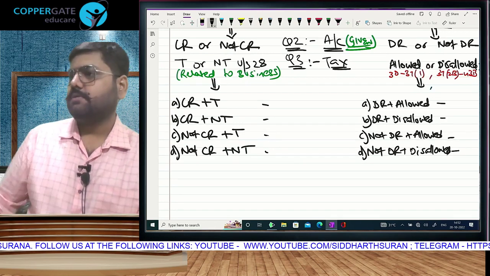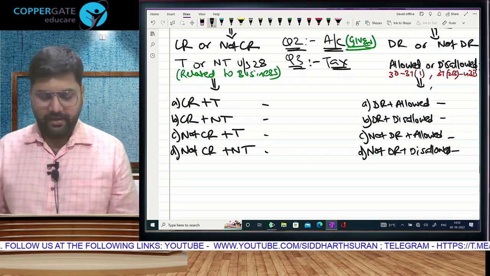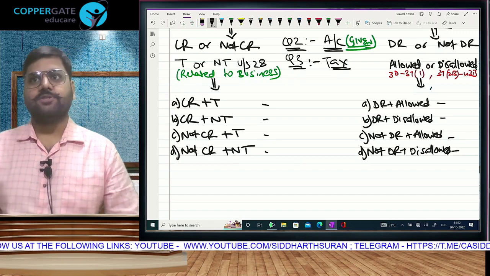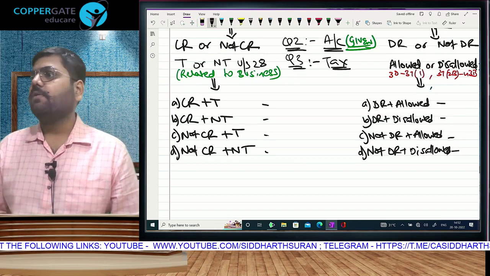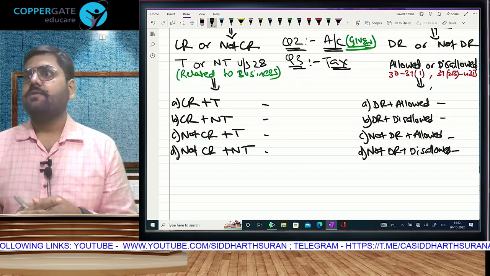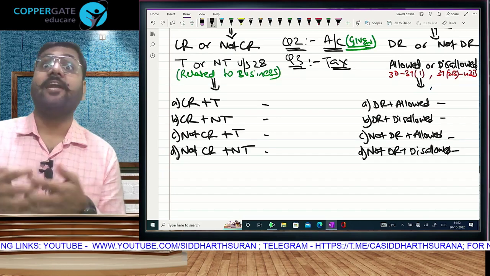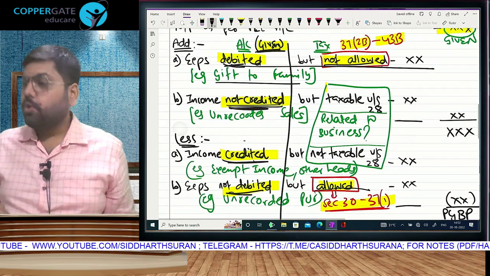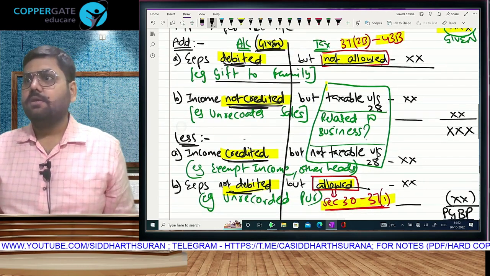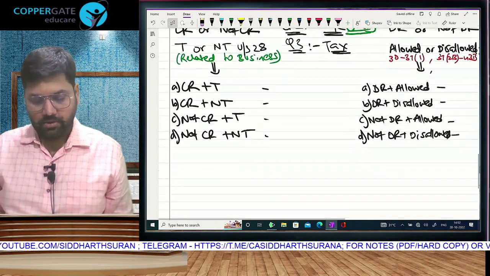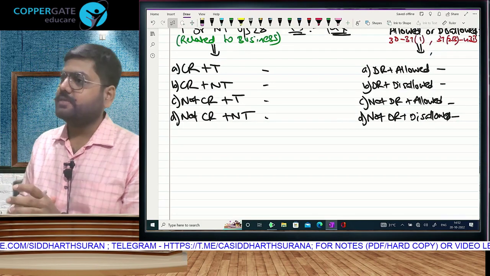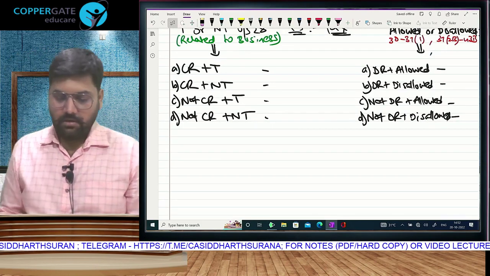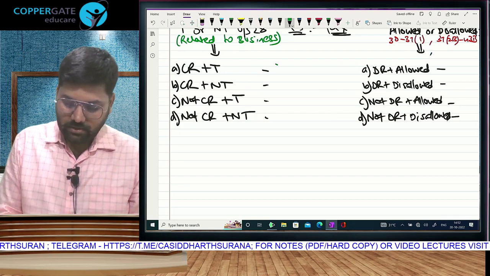Next task is to identify out of the 8 possibilities which are right, meaning the assessee has not made any mistake. Look, we do add or less only if the assessee has made a mistake. Correct or not? So credited and it is taxable under PGBP. No mistake, so no need to do anything.